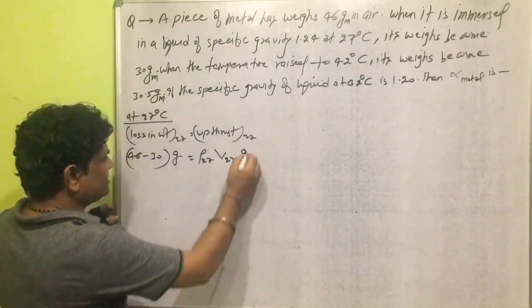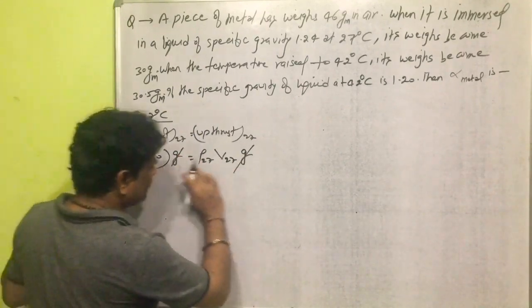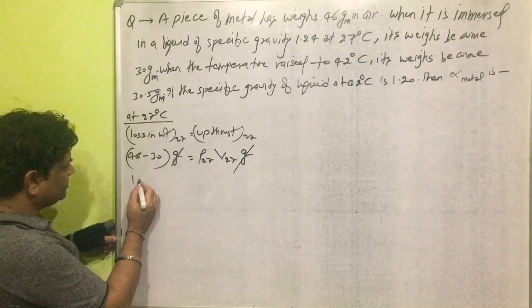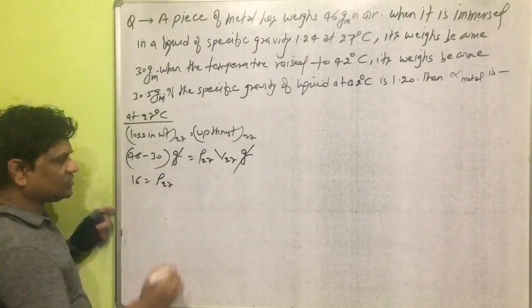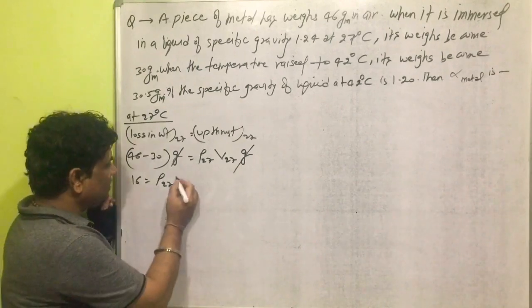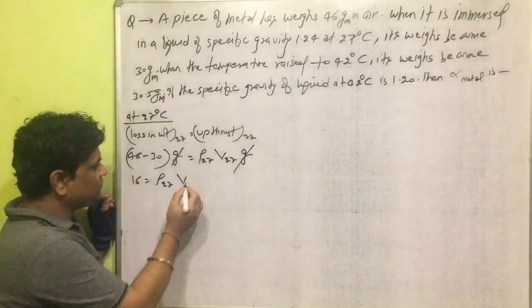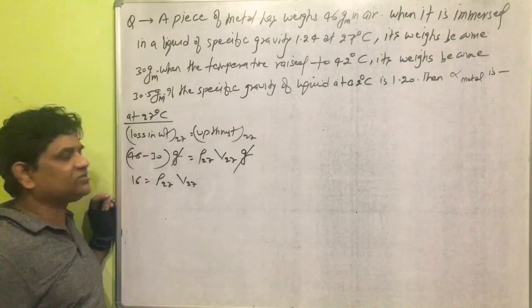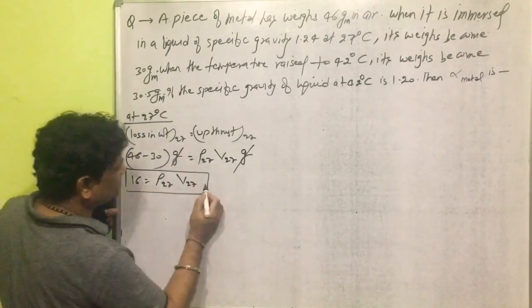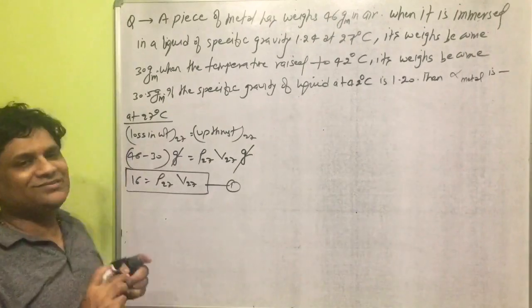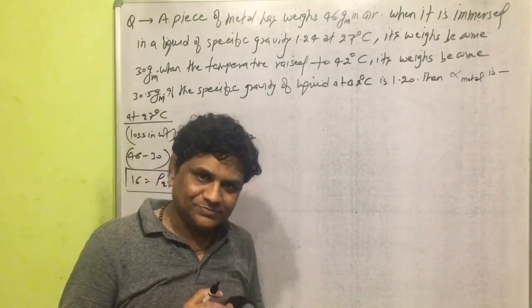Now g will be cancelled. We can simplify this relation. It will come 16 is equal to density of liquid at 27 degrees Celsius into volume of the metallic piece inside the liquid at 27 degrees Celsius. So this is the relation on the board here. Suppose this is taken as relation number 1.